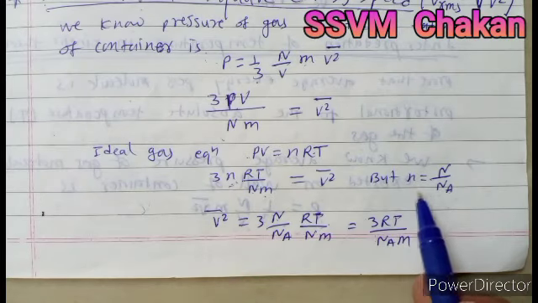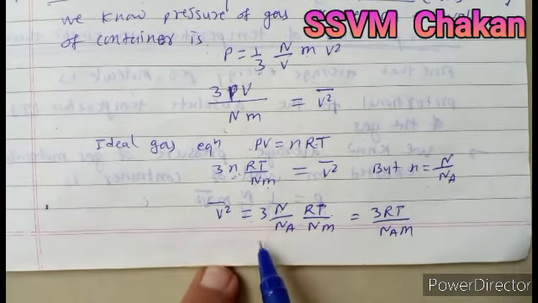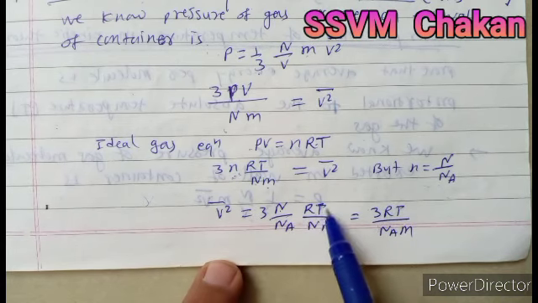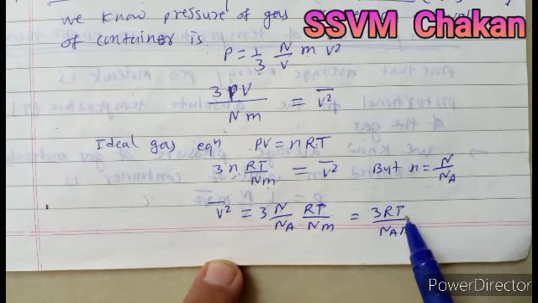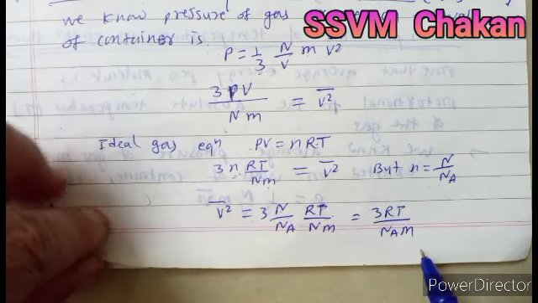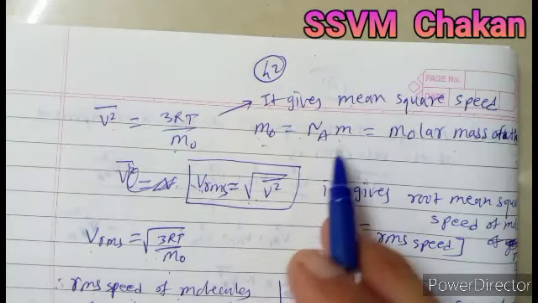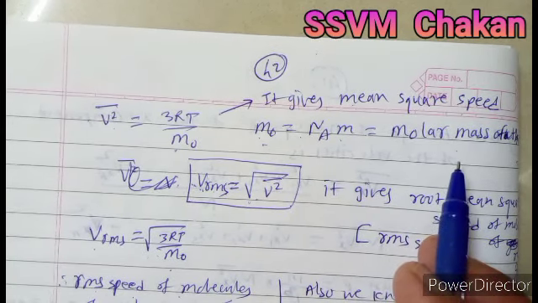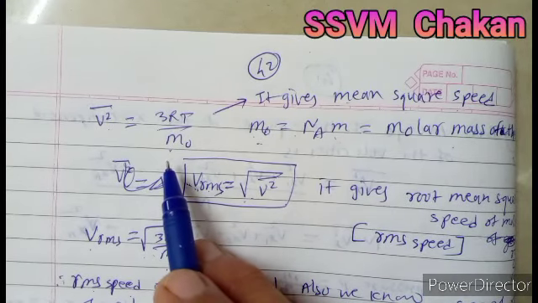But we know small n is equal to capital N divided by Na. Substitute that value in the equation. Then V square bar is equal to 3 N divided by Na into RT divided by N m. N gets cancelled. We get 3RT divided by Na into m. This product Na into m is nothing but m0, known as molar mass. Substitute that in the equation.